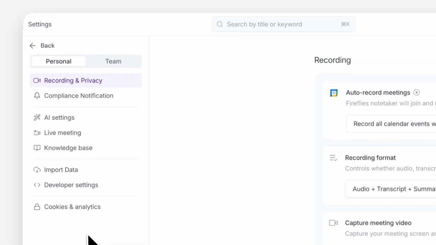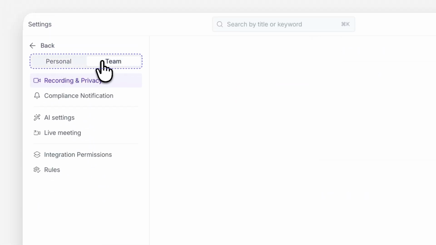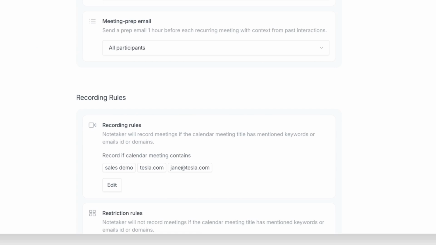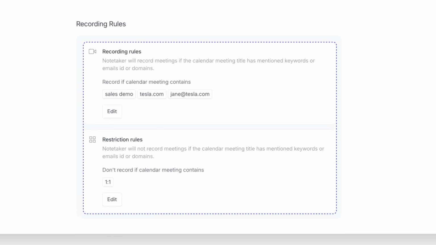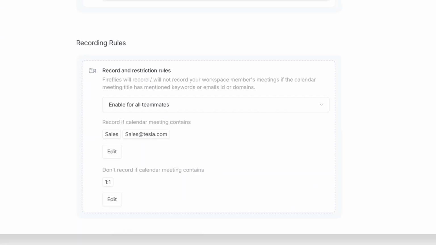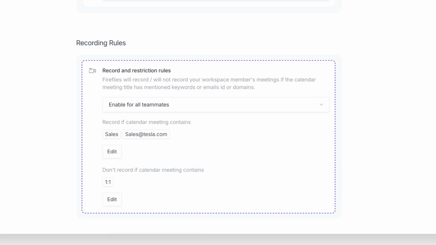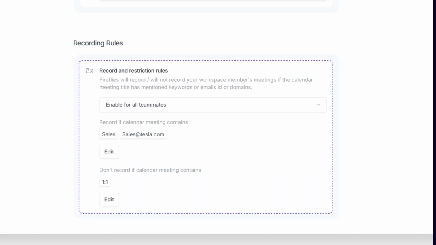Meeting rules exist at two levels: personal and team-wide. Personal rules apply only to your own meetings. Create a personal restriction rule and it won't affect anyone else. Team rules apply to everyone in the workspace. When an admin creates a team-level rule, it applies to all teammates. The two layers combine. If the team has a restriction rule for confidential and you have a personal one for therapy, both apply to your meetings.